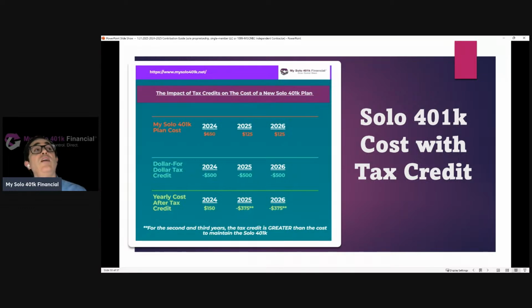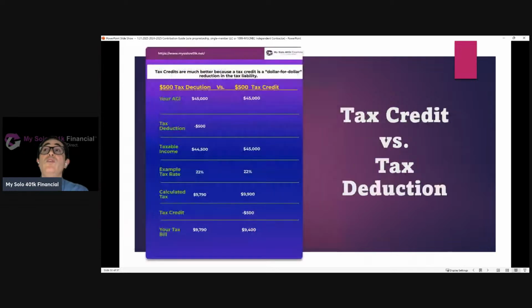So ultimately, at the end of the day, the $1,500 in solo 401k tax credits is going to more than cover our fees for the first 7 years. So if you add up all our fees for this first 7 years, it doesn't even amount to $1,500. It's also noteworthy that this is a tax credit, not a tax deduction. So it's a dollar for dollar reduction in your tax liability.